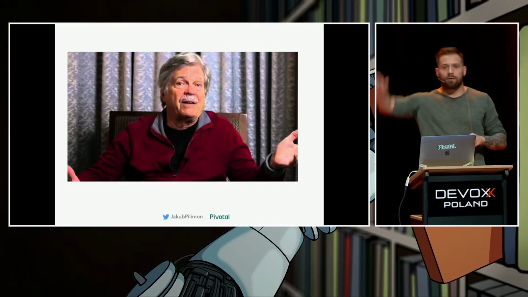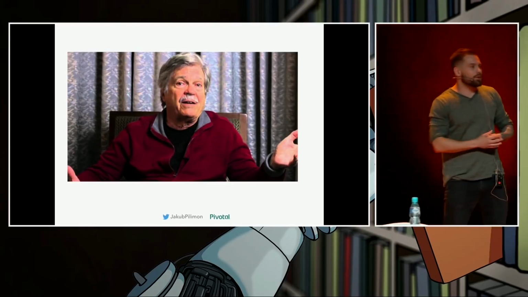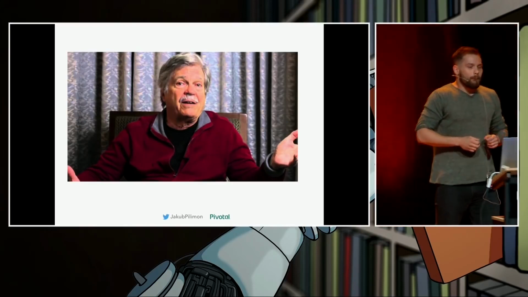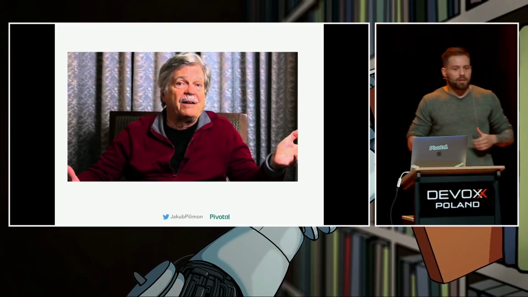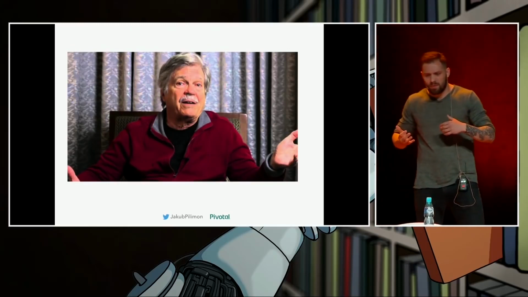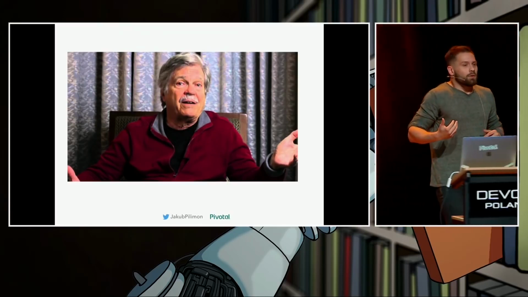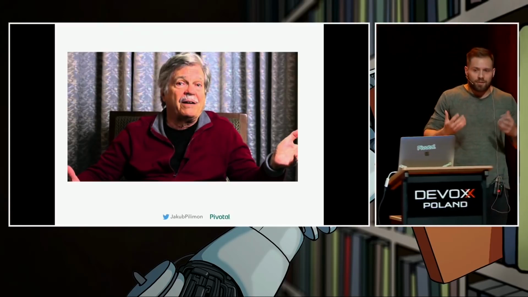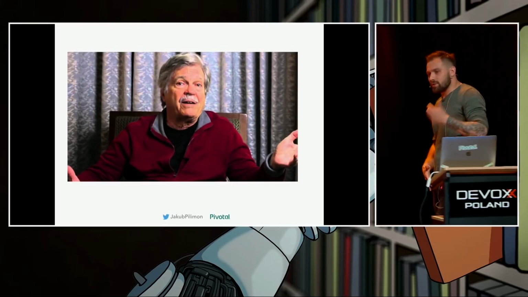Do you know this guy? Who knows this guy? It's Alan Kay. He's the father of object-oriented programming. The creator of the first object-oriented language, I believe, named Smalltalk. He once said, you know what? I made a mistake naming it object-oriented programming. It should have been named message-oriented programming. It's all about the messages, not about the objects themselves. It's all about the messages that we send in between objects.